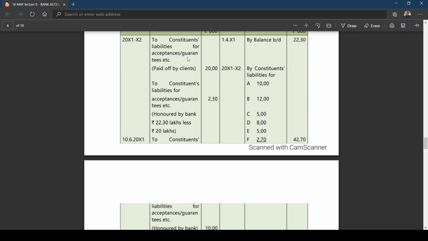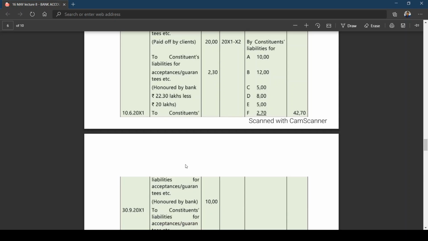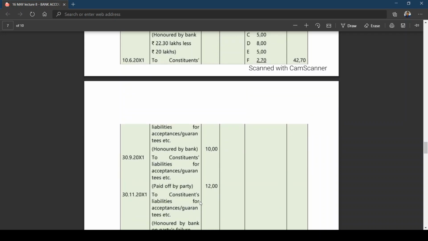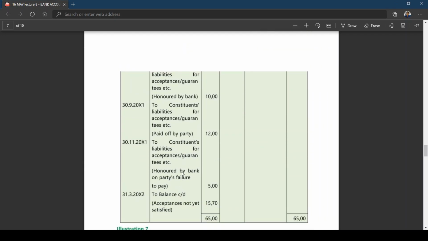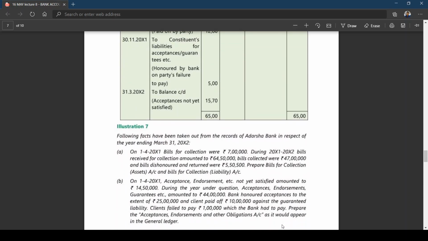You can see this: paid off by clients, honored by bank. This is about the opening balance. This is honored by bank, paid by party, honored by bank, and acceptance not yet satisfied. Okay, we'll move on to the next problem.